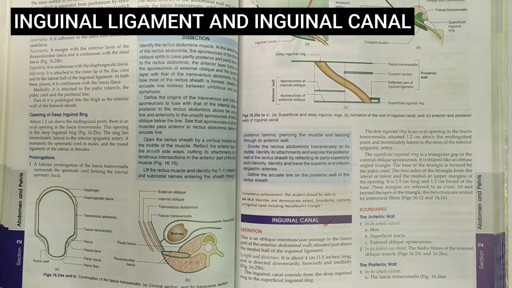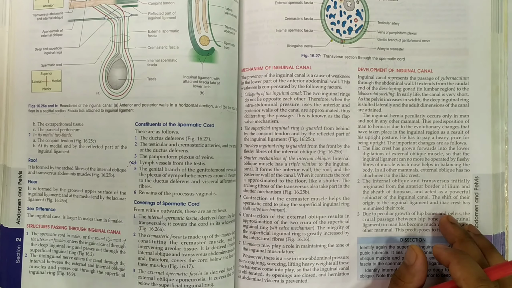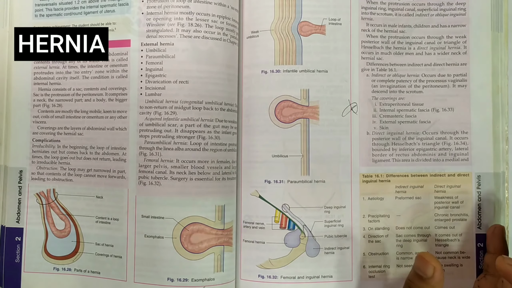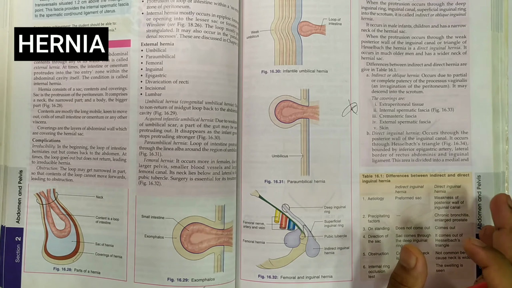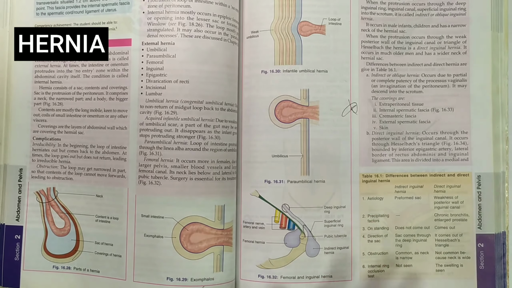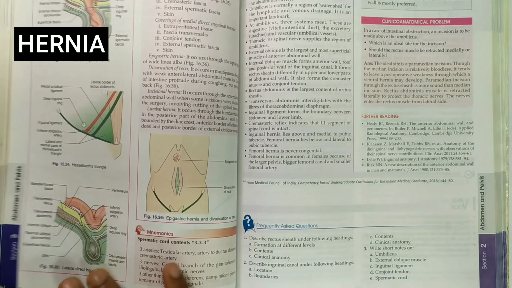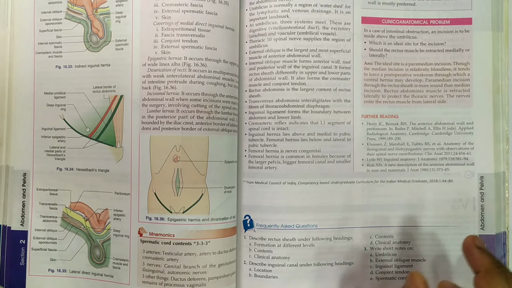This question may come in our midterm or the prelim exam for the 10 marks question. So you have to do definition, boundaries, relations, structures related to it, mechanism of inguinal canal as well as development. As indirect, direct hernia, you will have to know everything, because the question will 100% come in your clinical questions. It can come for 5 marks. So please do the clinical things of inguinal hernia.